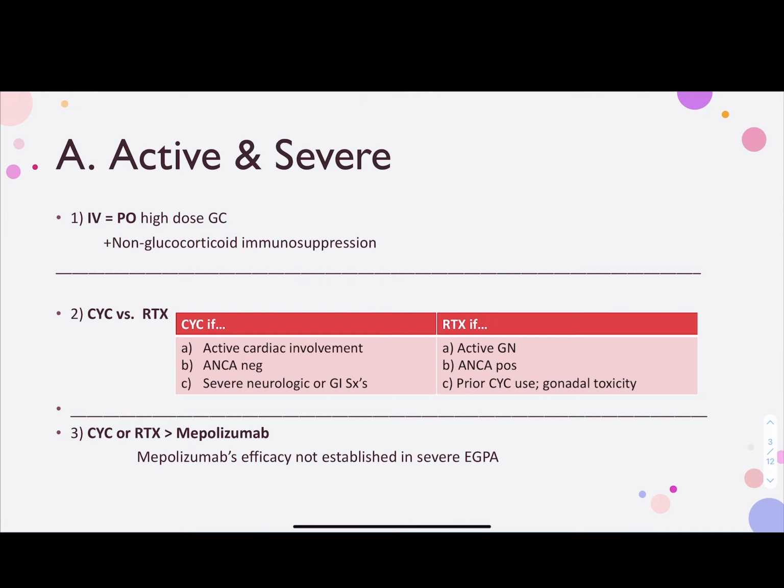Cyclophosphamide can be considered if A, active cardiac involvement, B, ANCA is negative, and C, there is severe neurologic or gastrointestinal symptoms. Rituximab, on the other hand, may be a better option if A, there's active GN, B, ANCA status is positive, and C, those who received prior cyclophosphamide exposure or those at risk for gonadal toxicity. Number 3, choose cyclophosphamide or rituximab over mepolizumab. Mepolizumab's efficacy is not established in severe active EGPA.